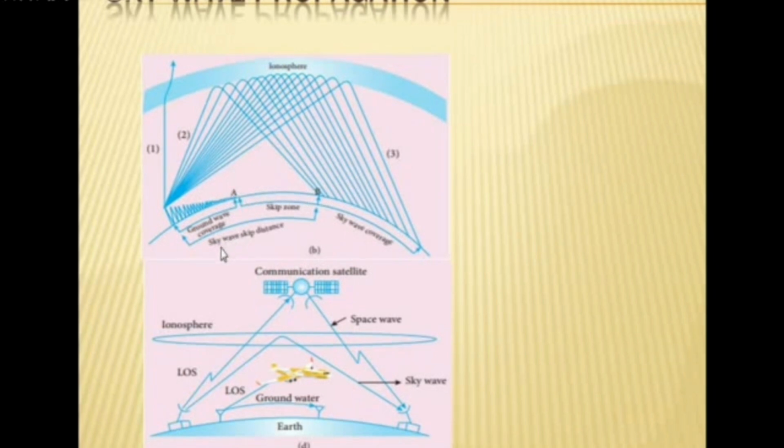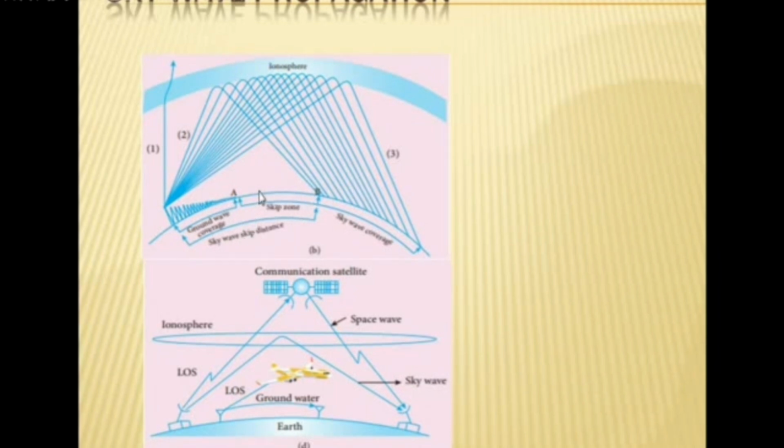So this area is called skywave. The skip distance, or skywave skip distance, we can define as the gap between the point of transmission and the point of reception. The distance between the point of transmission and the point of reception is called the skip distance.